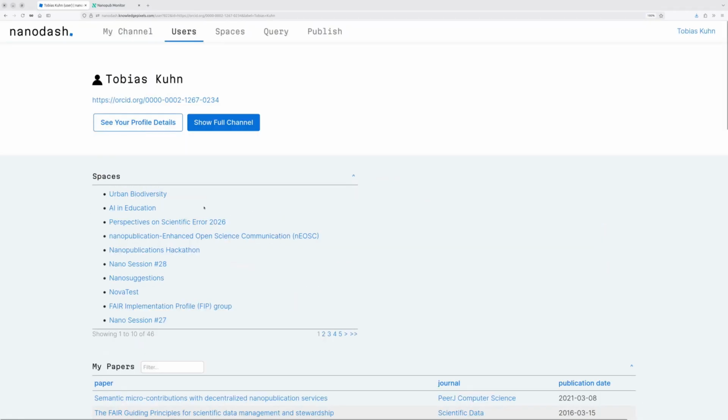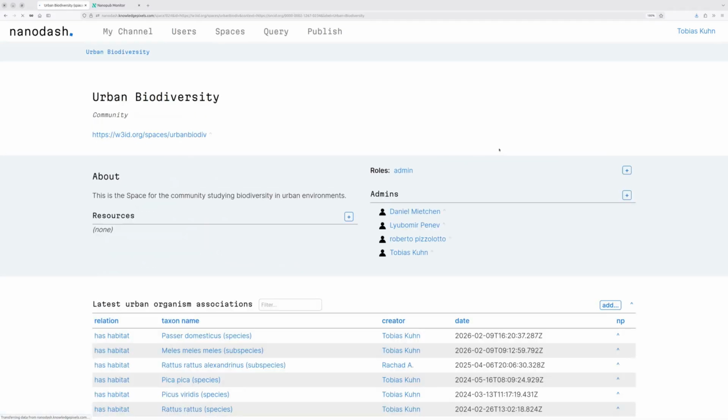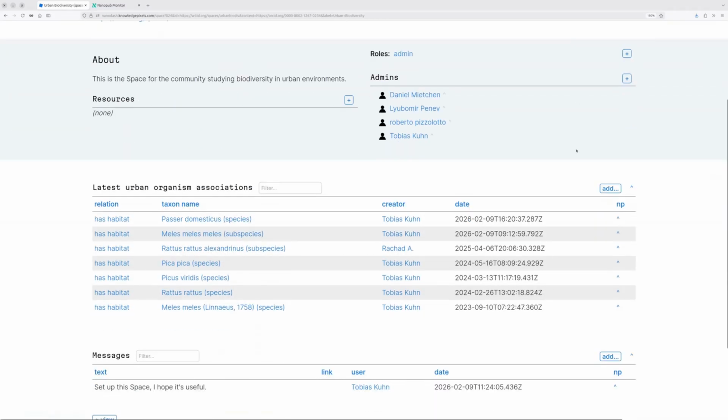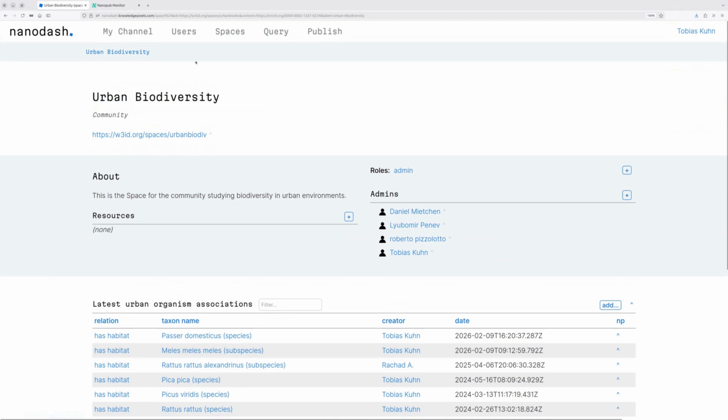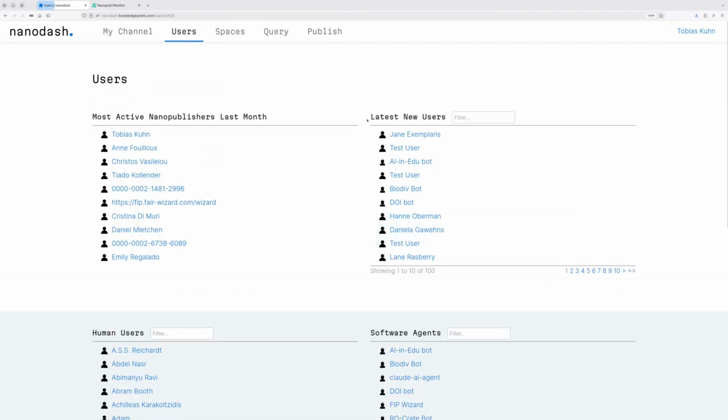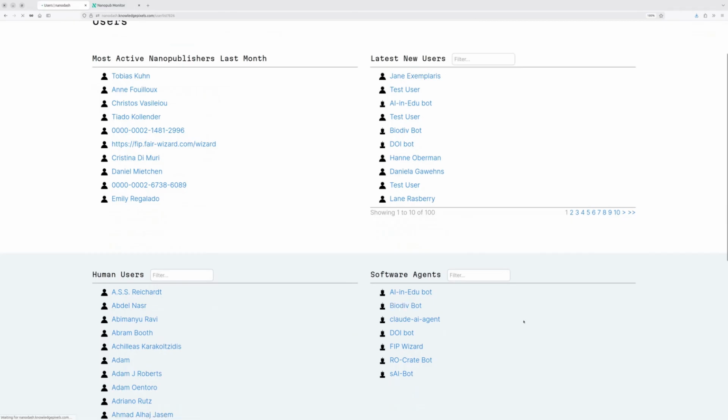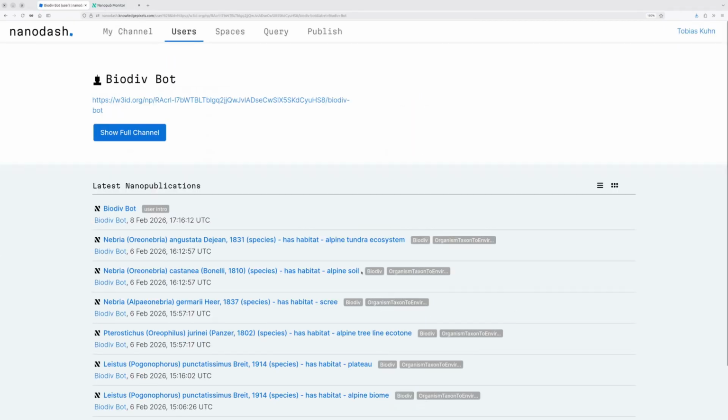I can define and join social spaces as well, such as this urban biodiversity space, where now this term also shows up in this aggregation of latest urban organism associations. As you can see, this is also a professional social network where actually not only researchers participate, but also software agents, such as this BioDiff AI bot that publishes such species relations in its own name. And such AI agents can participate in and contribute to these social spaces side by side with human researchers.